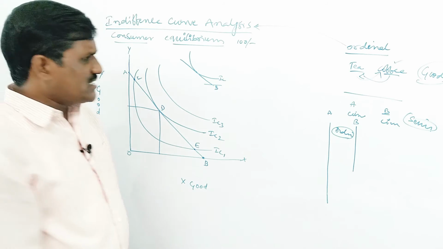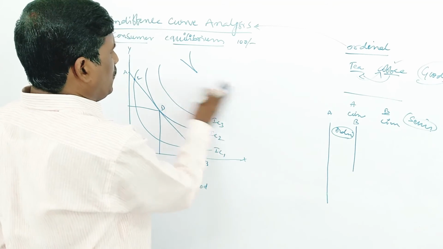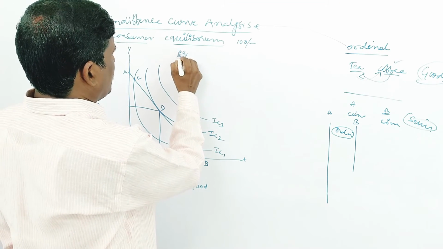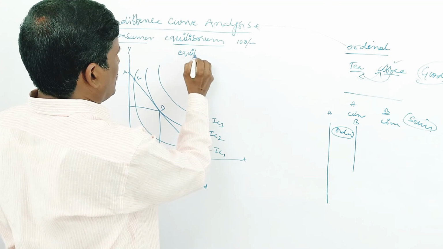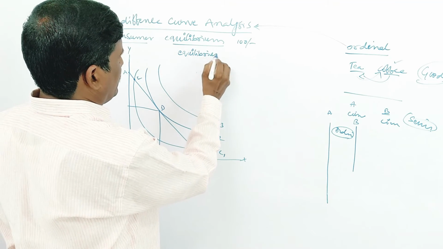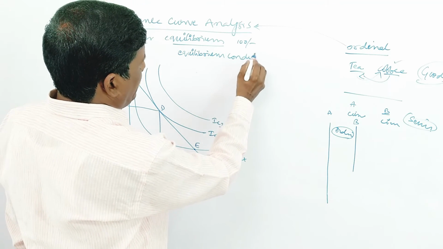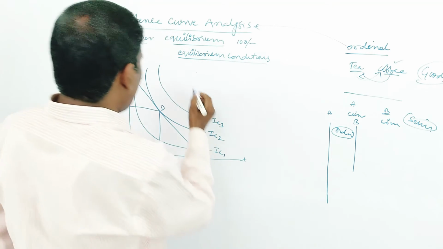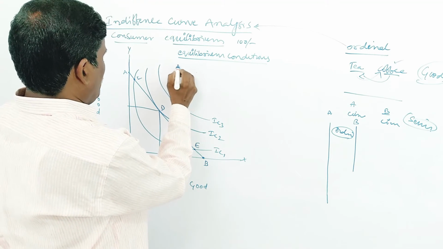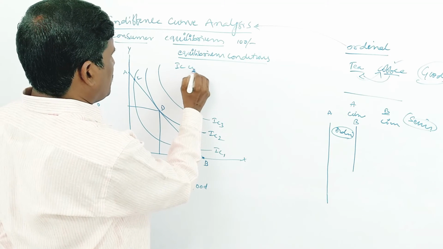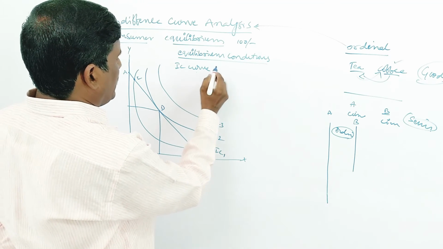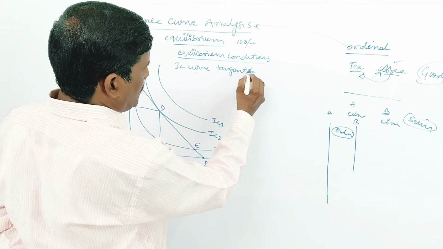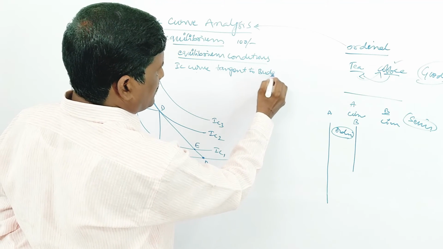And what are the equilibrium conditions? The required conditions are where the IC curve is tangent to the budget line.